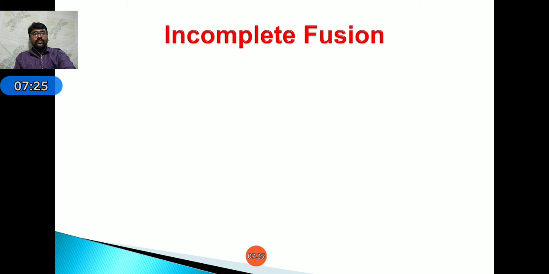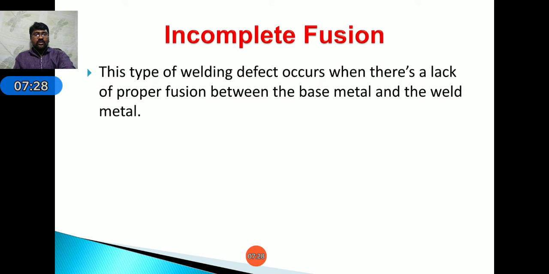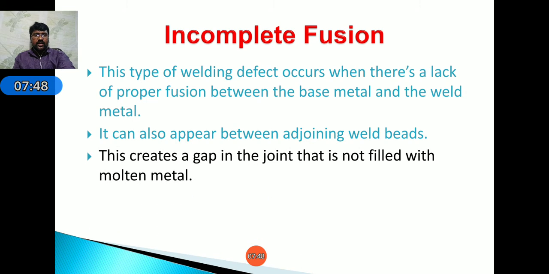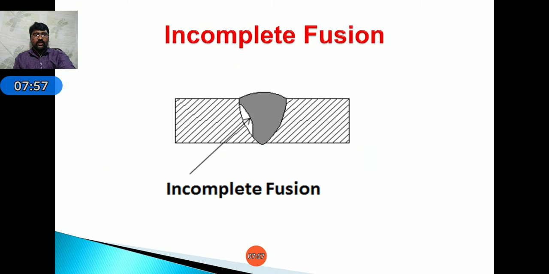Coming to incomplete fusion. Why will incomplete fusion develop? This type of welding defect occurs when there is a lack of proper fusion between the base metal and the weld metal. It can also appear between adjoining weld beads. This creates a gap in the joint that is not filled with molten metal. Okay, that is incomplete fusion.